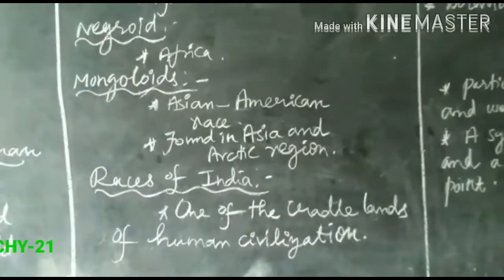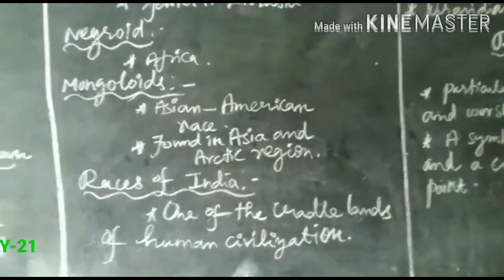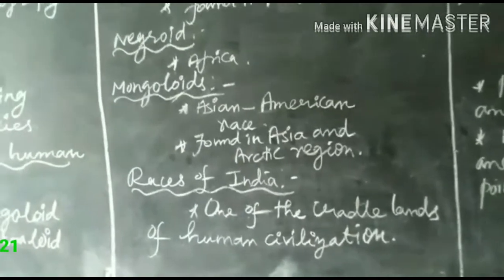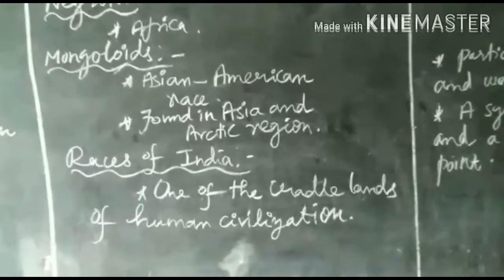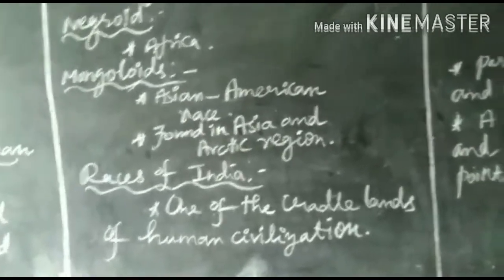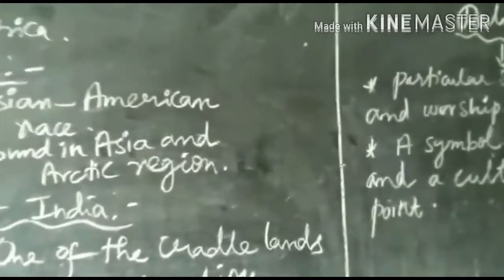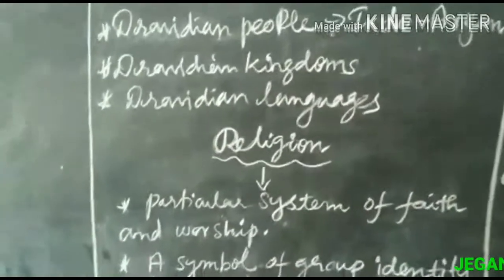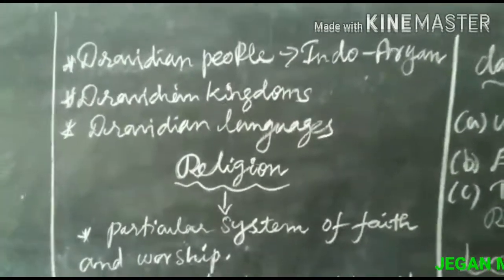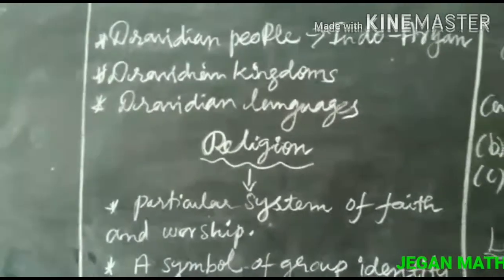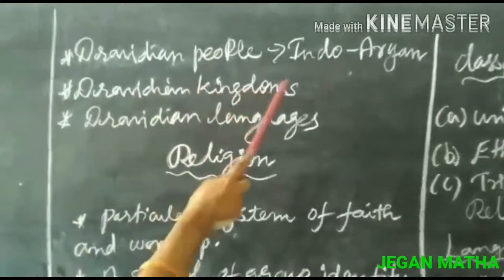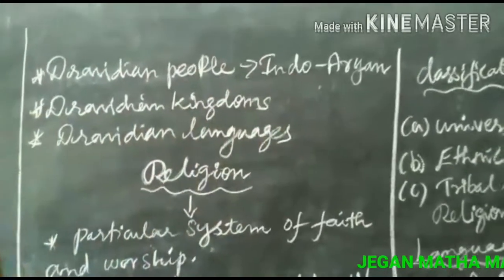The ancient Indus Valley civilization in India is believed to have been of Dravidian origin in northern India. The Dravidian people were pushed southward when the Indo-Aryans came in later. South India was dominated by three Dravidian kingdoms: Chera, Chola and Pandyas.